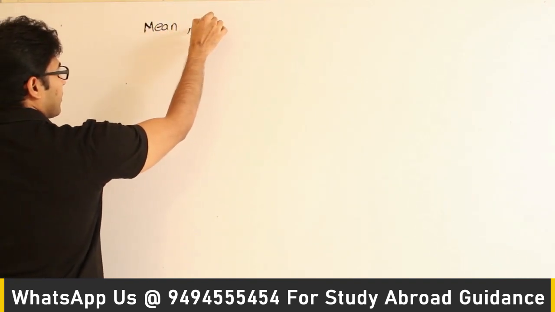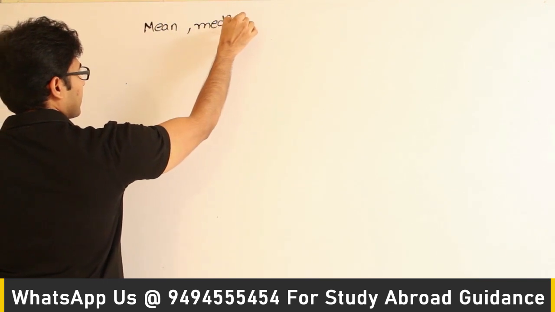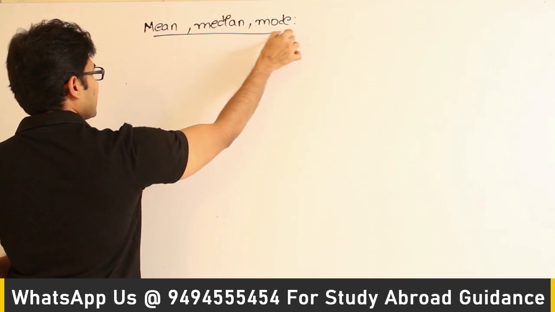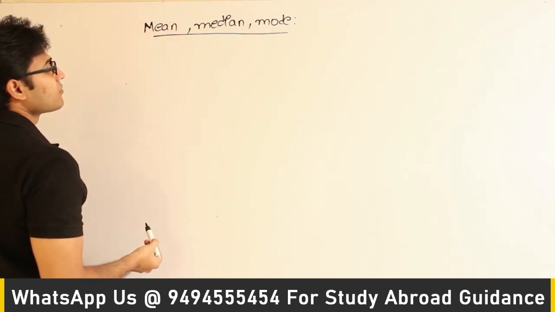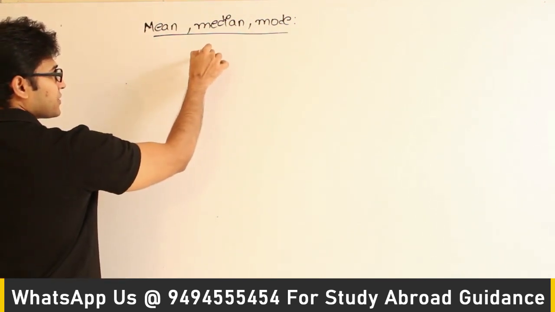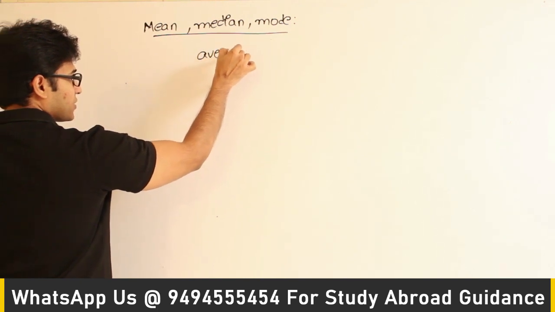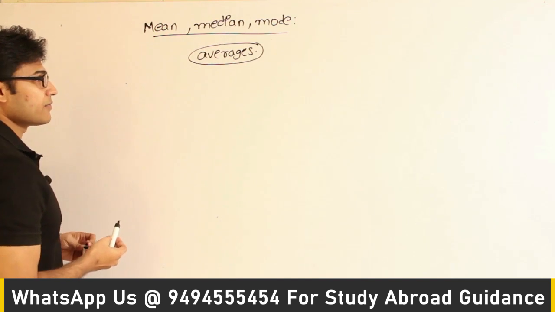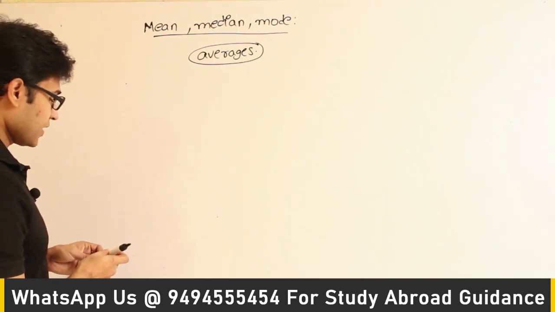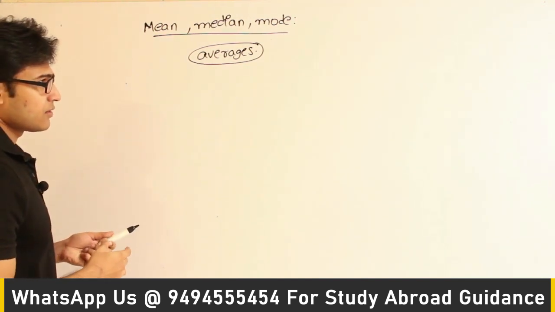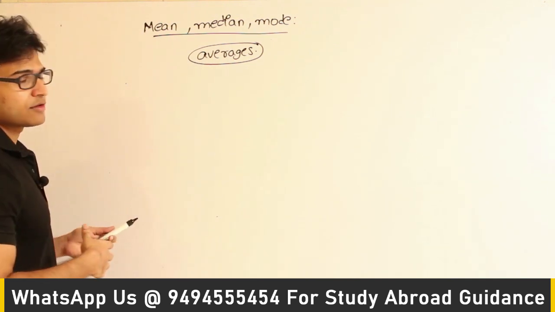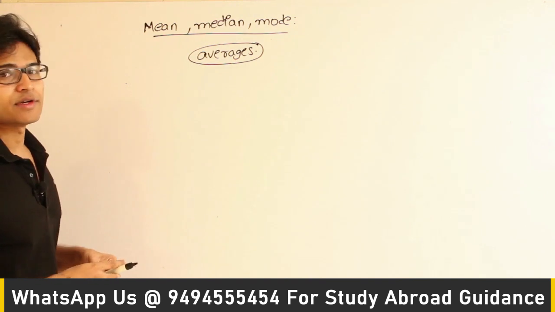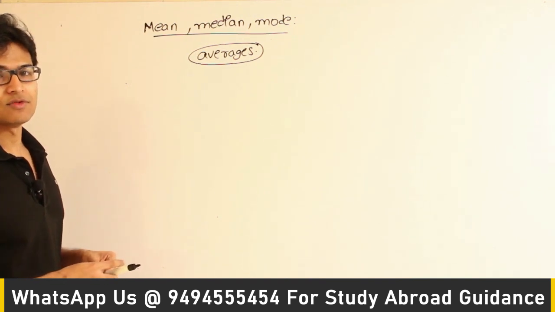Mean, median and mode. So what is mean, median and mode is, all of them are some kind of averages. If you have a collection of data, if you have certain readings, let us say you have conducted some experiment, and you have conducted the same experiment some 15 times, 20 times. Now you want to find out the average. Then there are various useful methods.